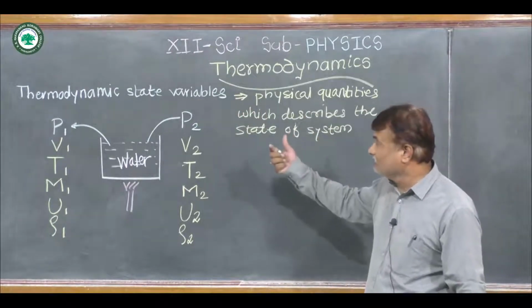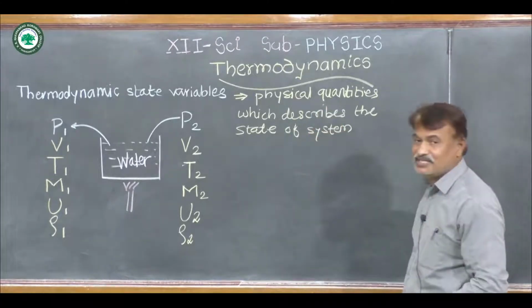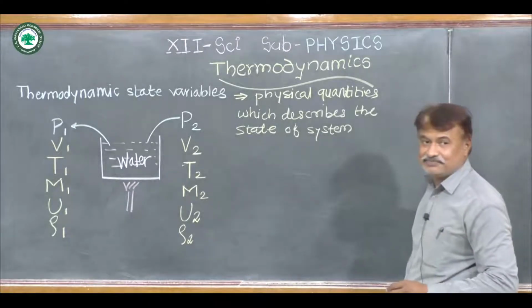So very simply, thermodynamic state variables are the physical quantities which can describe the state of that system.